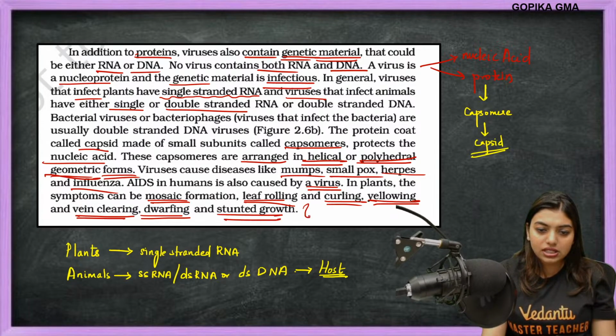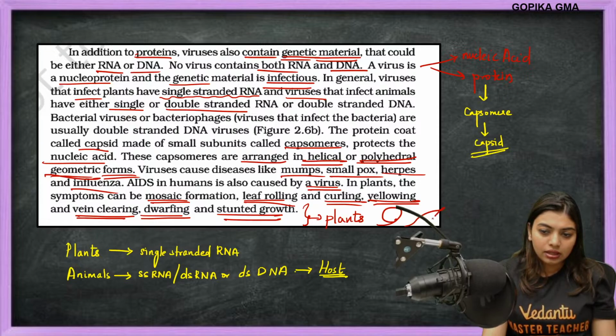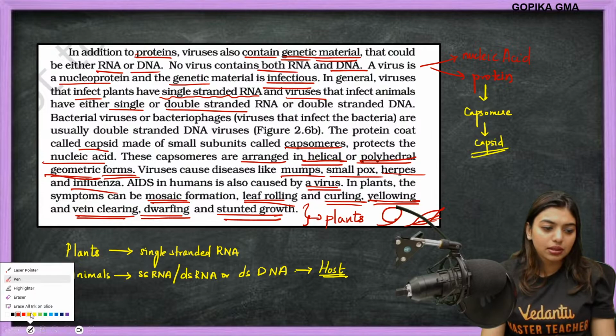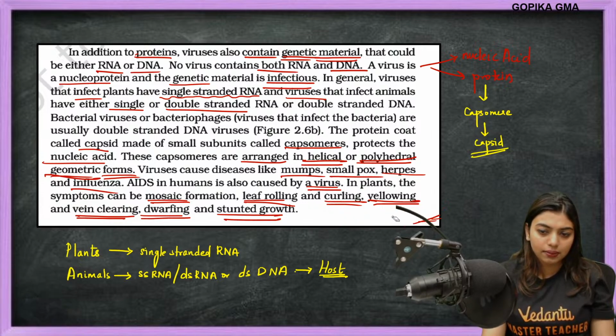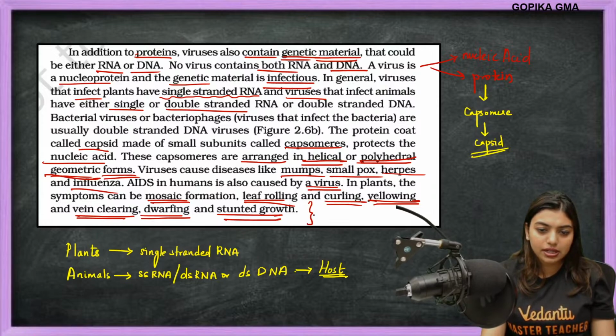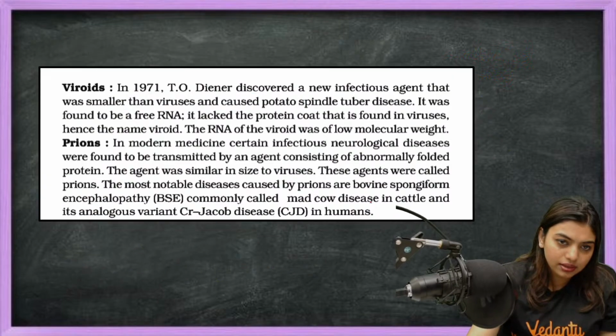My god, all this is the symptoms in plants. You would have noticed, students, leaves rolling, veins disappearing, all that. These are symptoms you would have observed in plants which are affected by virus.